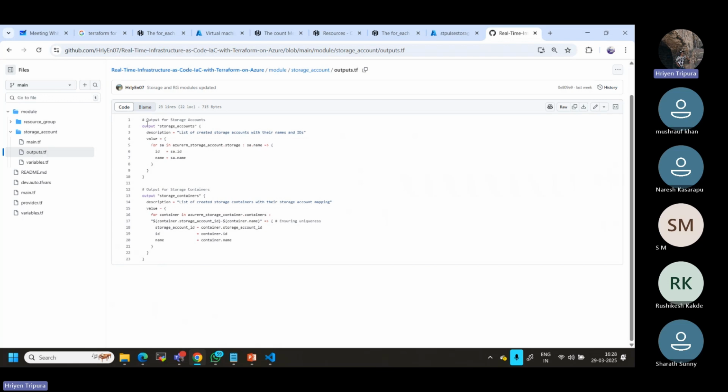As you can see here, in my case, what output do I want for a storage account name? In my case, a list of created storage accounts with their name and ID. I want to list the storage account name as well as their ID also, so this is the value I want to extract. You may be confused, this looks complex. Yes, it is quite complex by seeing this, what I call values. Normally this should not be the case. I'll show you the simple one.